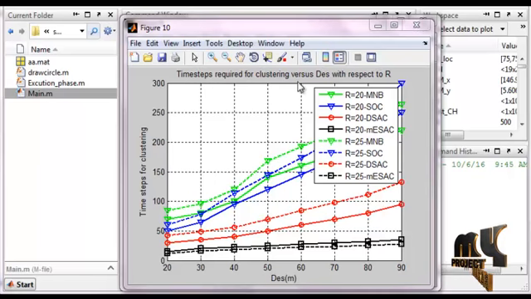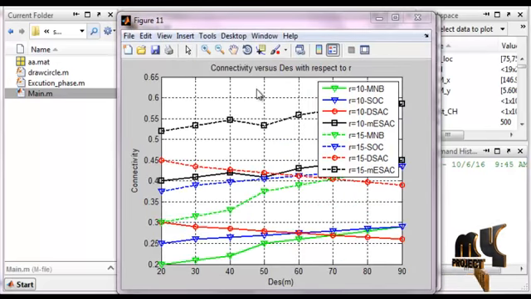Similarly, the same graph, time steps required for clustering versus distance with respect to capital R. Here the capital R denotes the event radius in meters. The black denotes our proposed work and the others are existing work. The black is very low compared to all the existing systems. This is the time step of clustering and this is the distance. This graph is shown with respect to the same procedure.